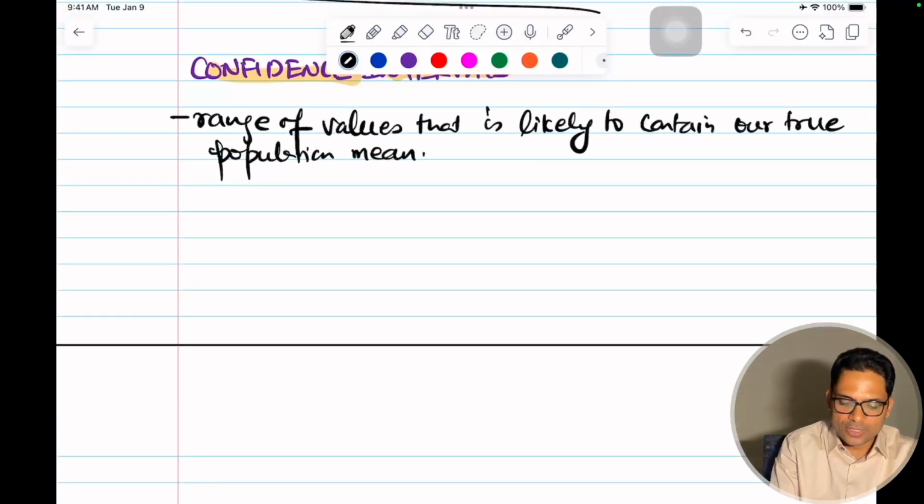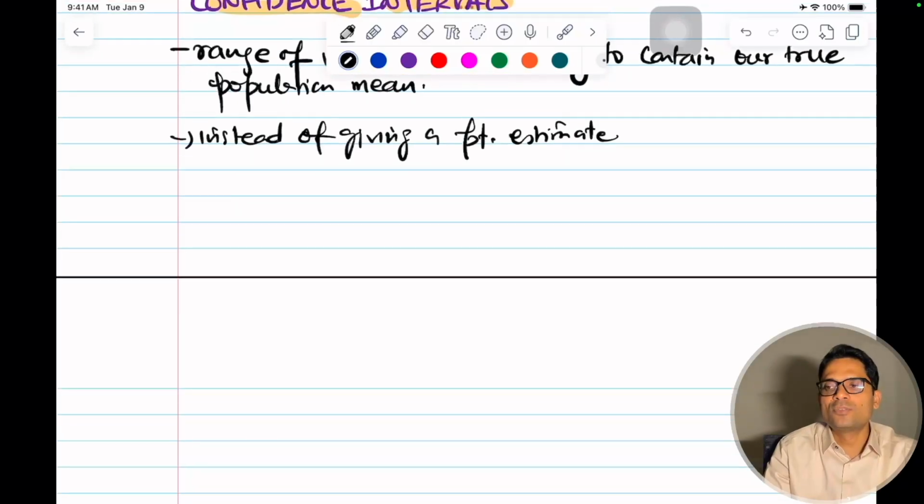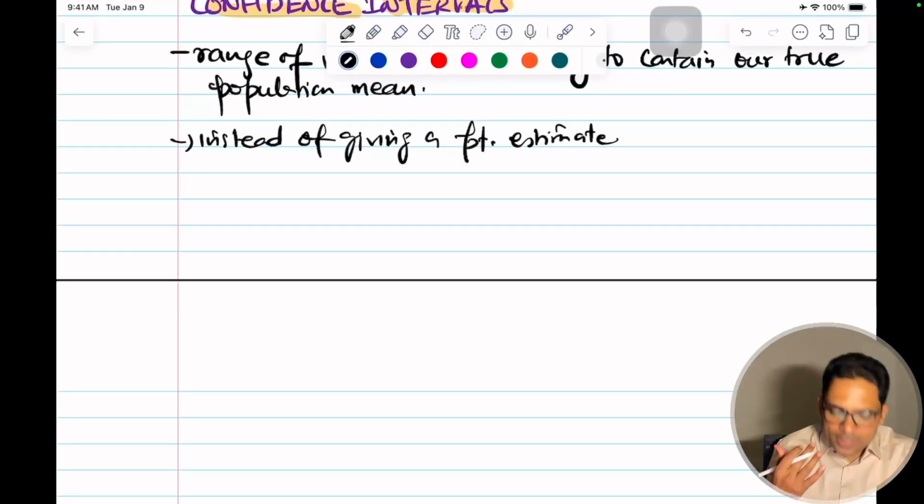Okay. So instead of giving a point estimate, as we saw in the sample mean, I'm giving a range of values. It gives a range of values with a confidence level. What does confidence level mean?